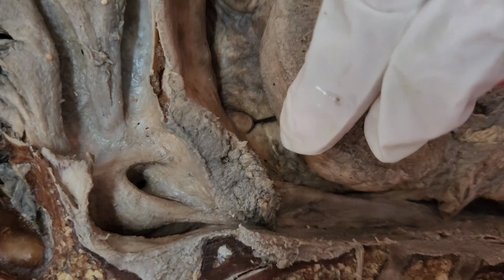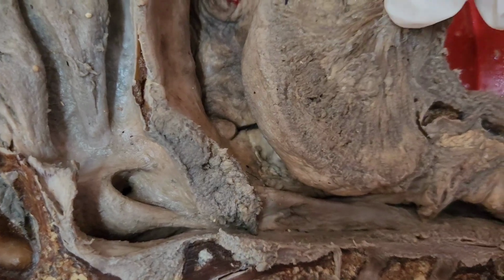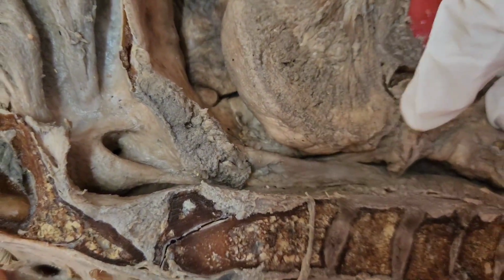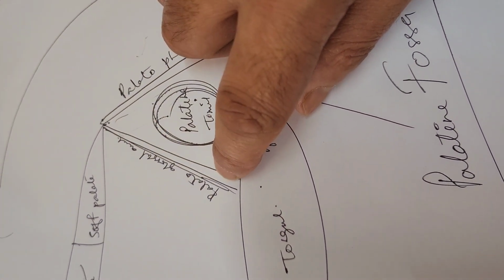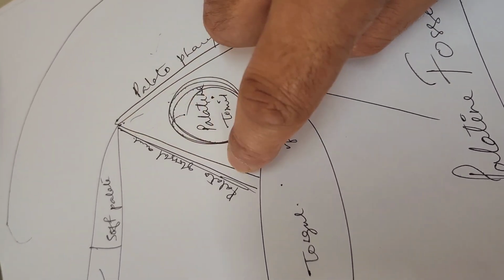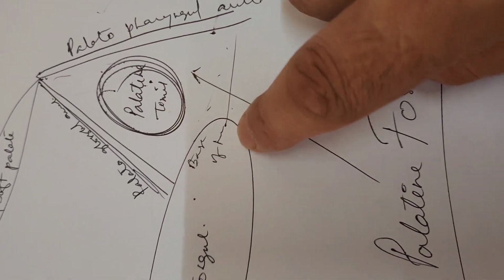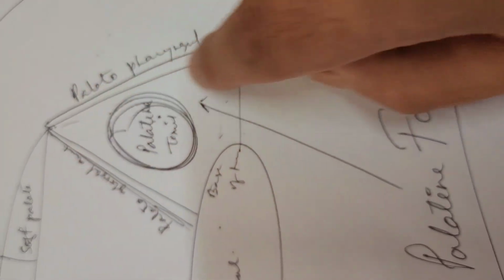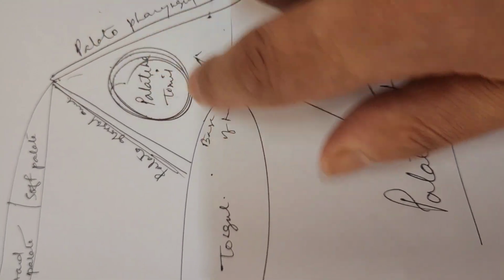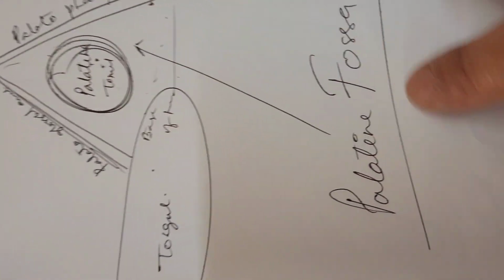What is the name of the arch that goes to the tongue? Palatoglossal arch. And this one is the palatopharyngeal arch. So the palatine tonsil lodges here, and below there is the base of the tongue. So it becomes a triangle, known as the palatine triangle or fossa. These things lie in the lateral wall of the oropharynx.